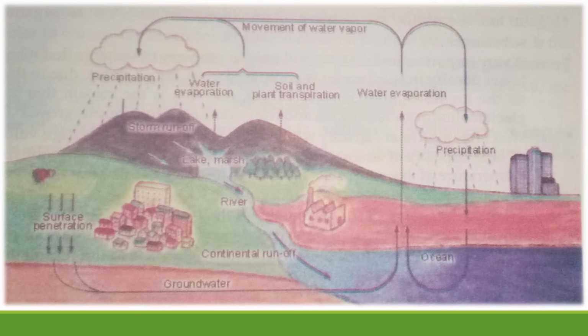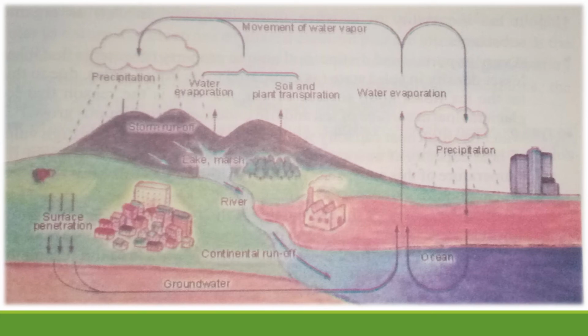This water comes out from the sea by evaporation, and water vapors move over a long distance. Precipitation in the form of rain falls on the mountains, and storm runoff carries it into lakes and marshes, then through the rivers, and again it flows into the ocean. So this is another cycle of water you can see here.